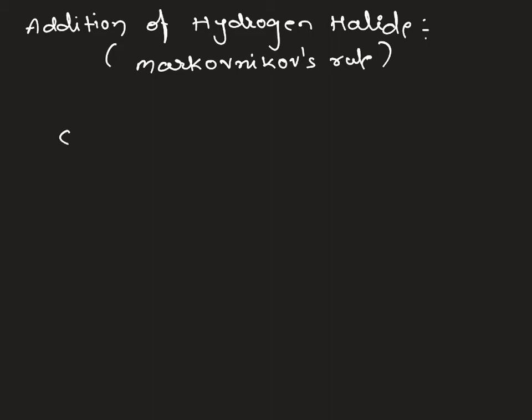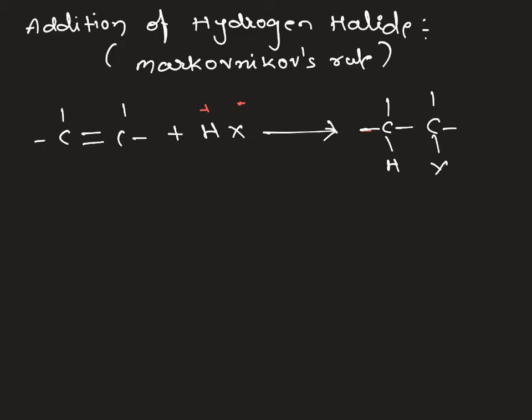I am taking an alkene, just representing it in this fashion. If I add a hydrogen halide, HX, what happens? It is a polar reagent. H has a positive charge and X has a negative charge. So the positive charge will initiate the reaction, which forms an electrophilic addition product, and the polar reagent is added across the double bond. Is it clear? And we call this product a haloalkane.